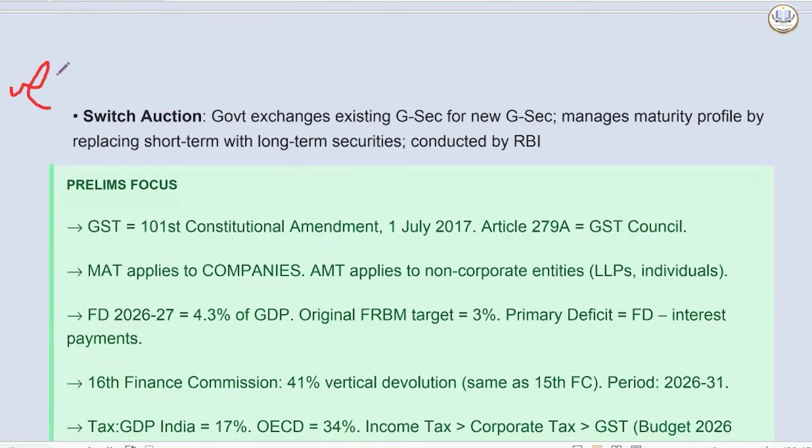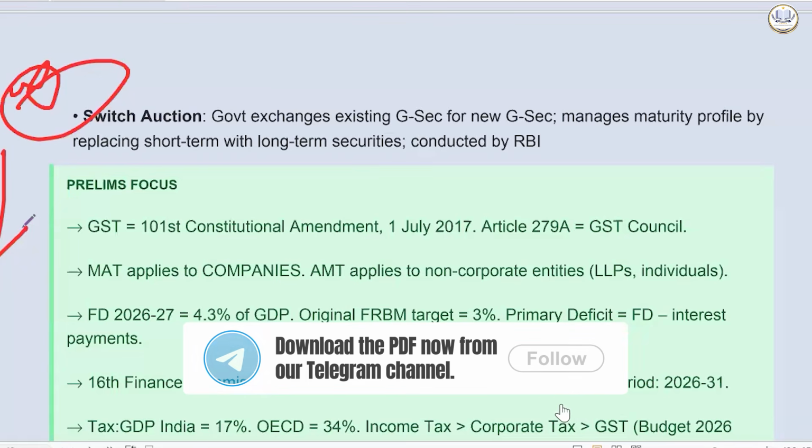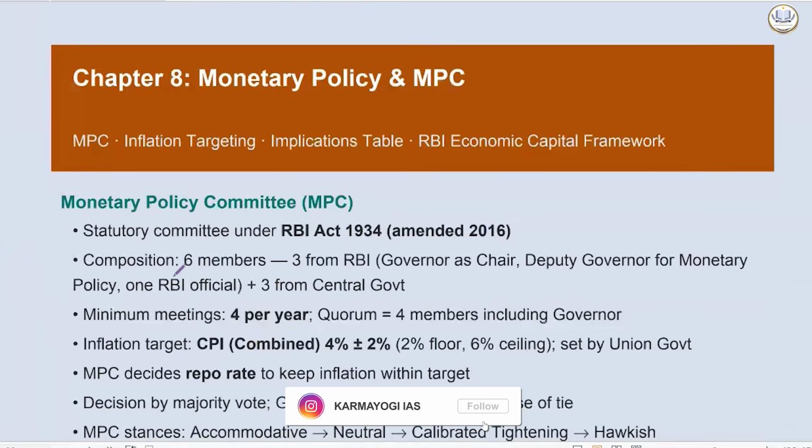They prefer more and more long term, as long term will ensure funds for capital investment. So usually short term is exchanged with long term. It will depend on the pressing circumstances, and it is done by the Reserve Bank of India.